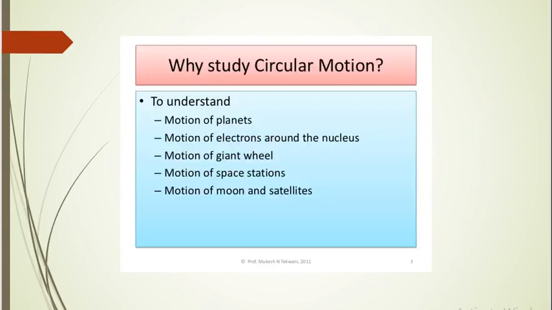Why do we require circular motion? Why study circular motion? According to scientific manner, we require it to understand motion of planets, motion of electrons around the nucleus, motion of giant wheel, motion of space stations, motion of moon and satellites, and much more.